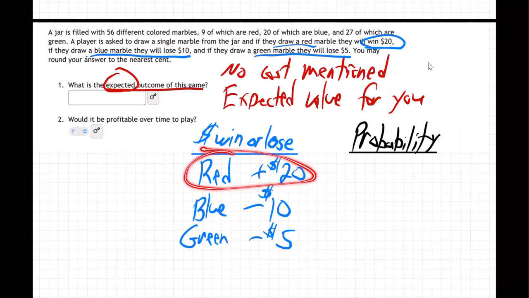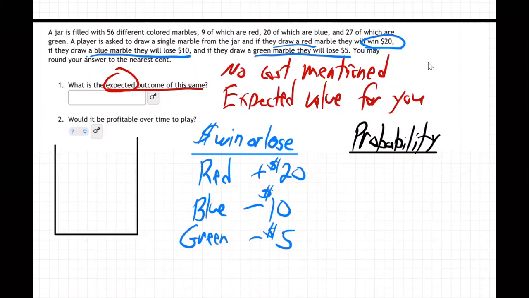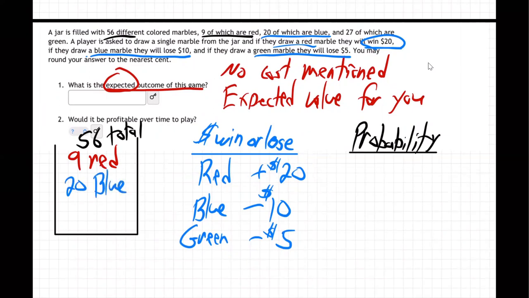Well, in that jar, let me draw the jar over here. Here's the jar. There's 56 total marbles, and it looks like 9 are red. So we get 9 red marbles, 20 blue, and 27 green.